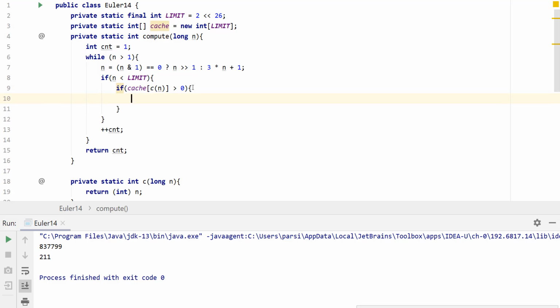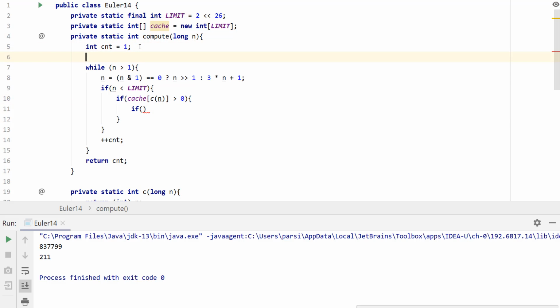For this time, we need to check one more thing. Because we're going to mutate n, we need to keep a copy of n, because we need to cache the actual value that we have up top, because we're going to have the subproblem plus the actual count.